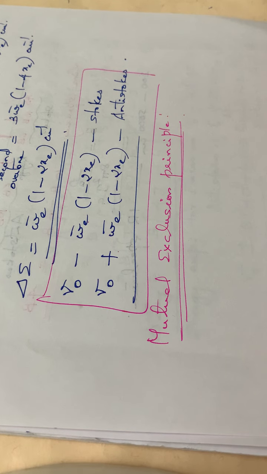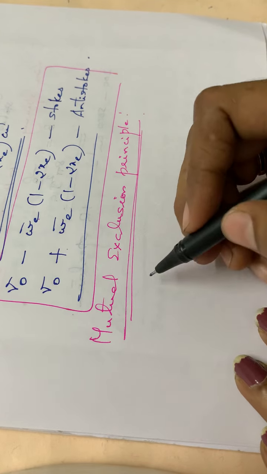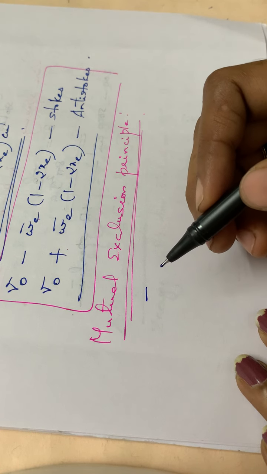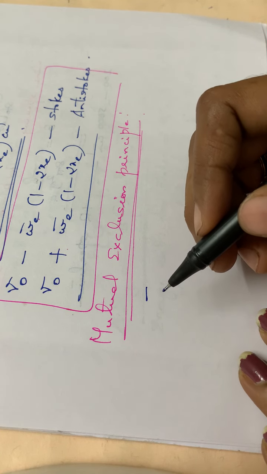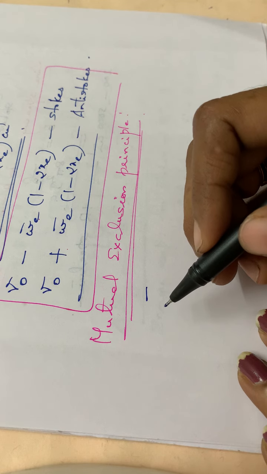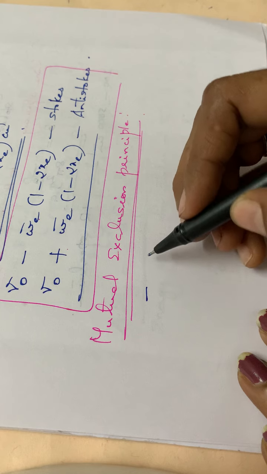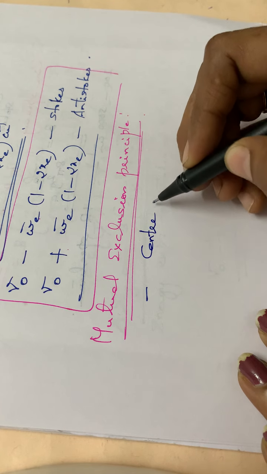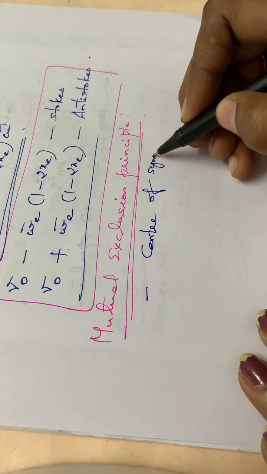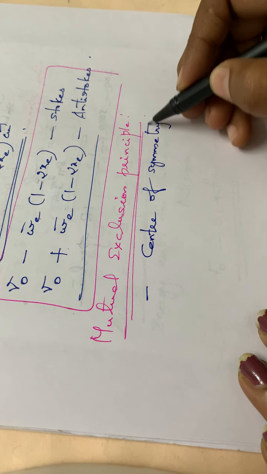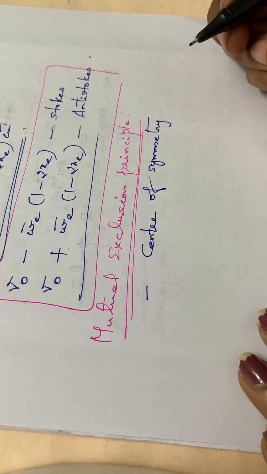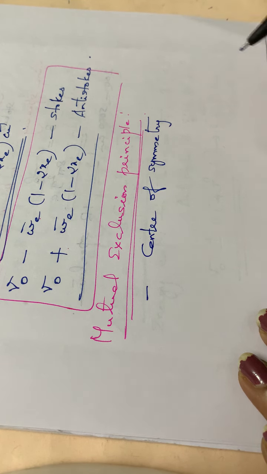This mutual exclusion principle applies to molecules having a center of symmetry. That is the first point to be noted. It can be applied to molecules having a center of symmetry.